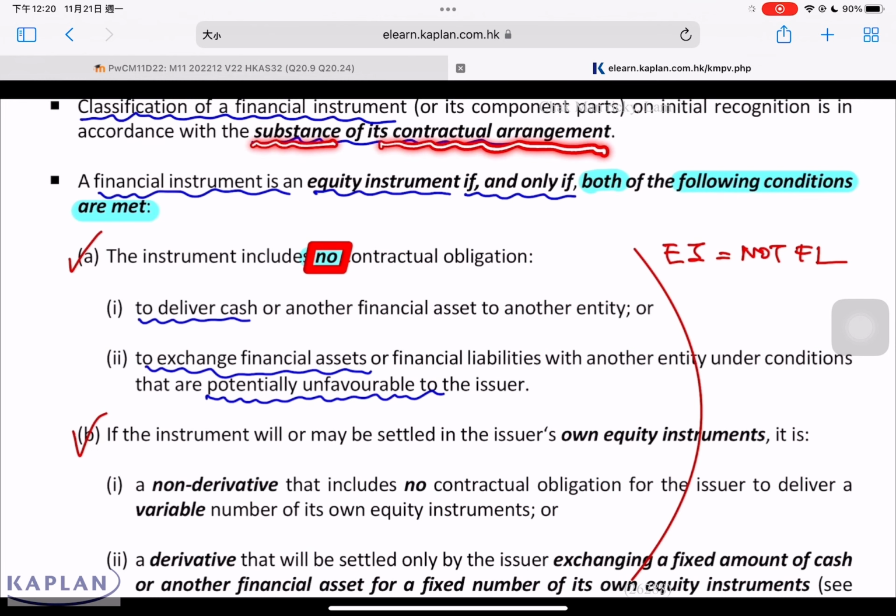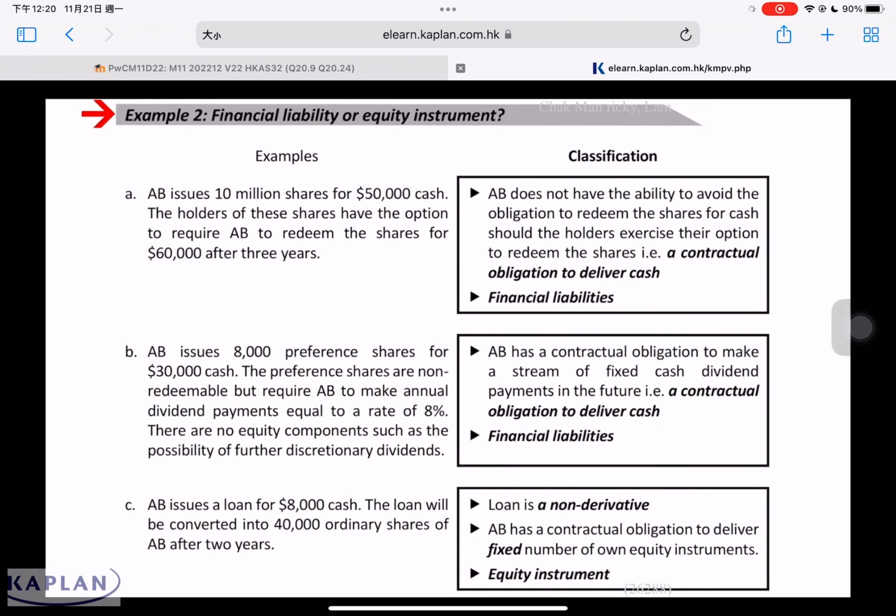Let's look at some examples. Example 2: whether the instrument issued is a liability or equity. In accordance with HKAS 32, we have to consider the substance of the arrangements rather than the legal form. A financial instrument is an equity instrument only if it's not a financial liability, by looking at the 2 criteria. Applying that to this question: AB issued 10 million shares for $50,000 cash. If we stop here, normally we say a share issue is an equity.